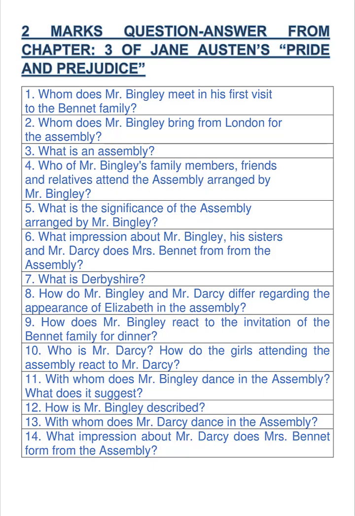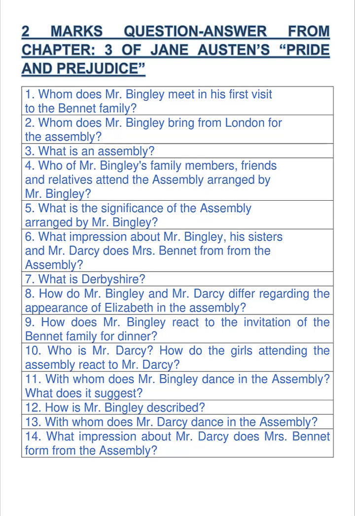Next question: Who is Mr. Darcy? How do the girls attending the assembly react to Mr. Darcy? The answer is: Mr. Darcy is a close friend of Mr. Bingley. The girls attending the assembly are greatly attracted to Mr. Darcy, partly because of his tall physique and handsome features, but mostly because of his income of £10,000 a year.